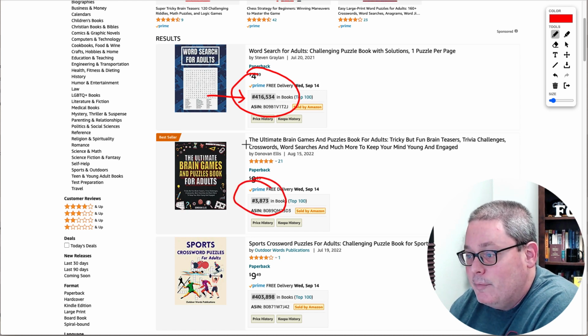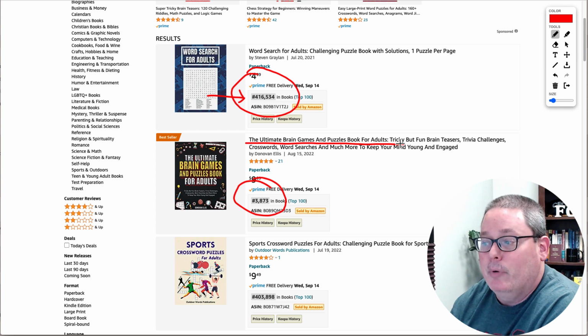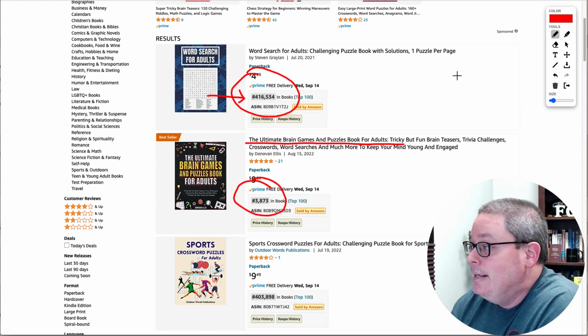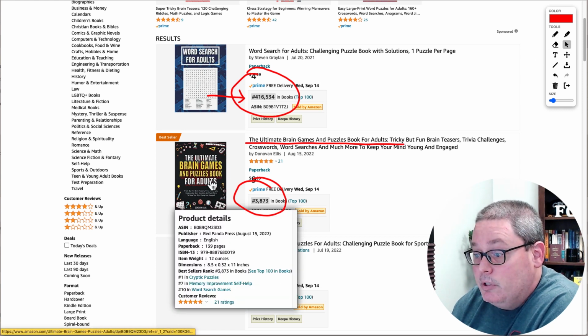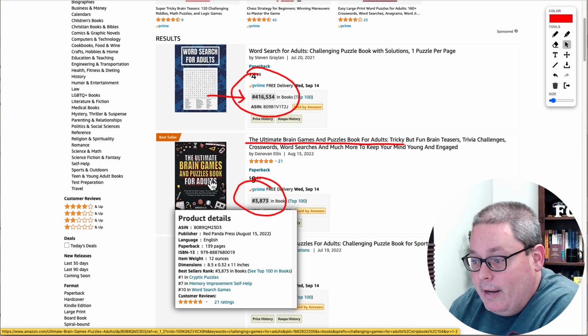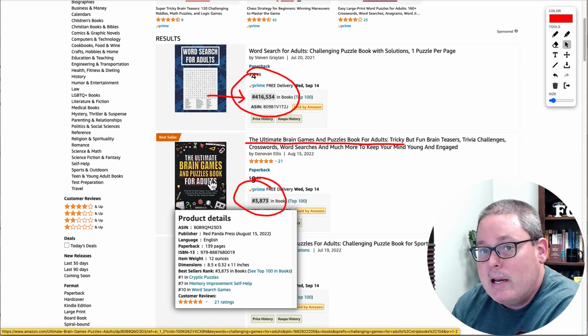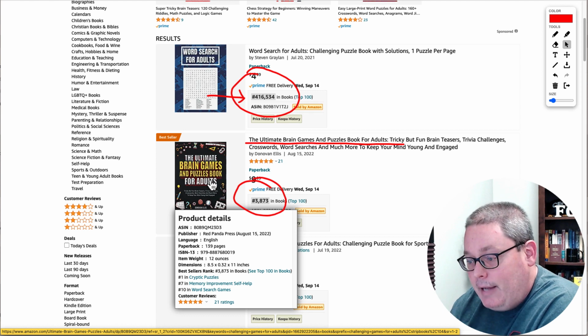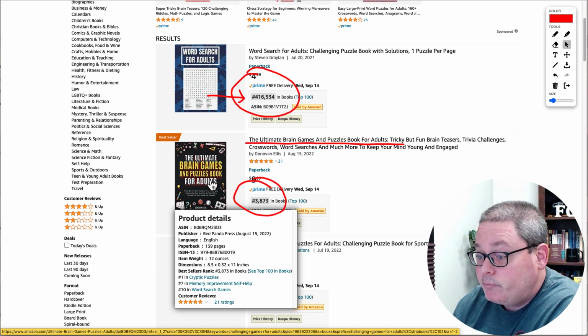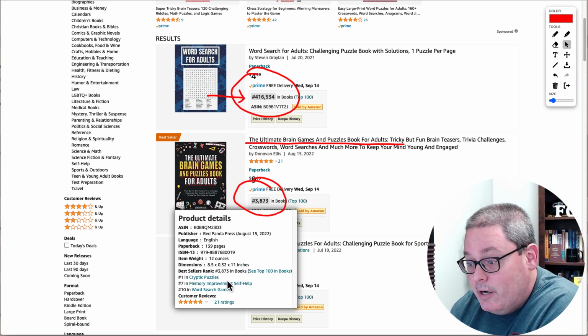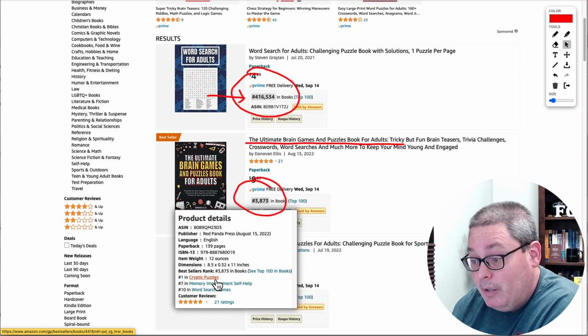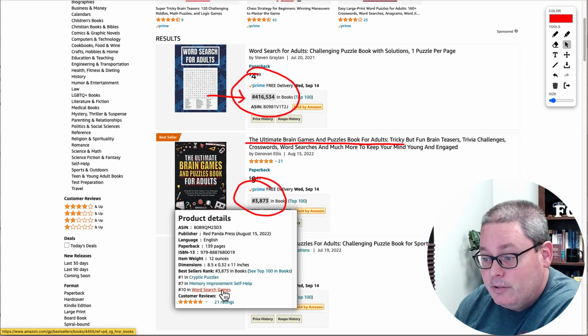Of course, this is a completely different type of book, Ultimate Brain Games and Puzzles. But again, I believe it is an independently published book. Actually, no, it is a Red Randa Press book. So I'm just walking through this and I'm thinking to myself, can I compete? Should I compete? Then you're looking at different categories. Here you can see this is number one in cryptic puzzles. It's also number 10 in word search games.